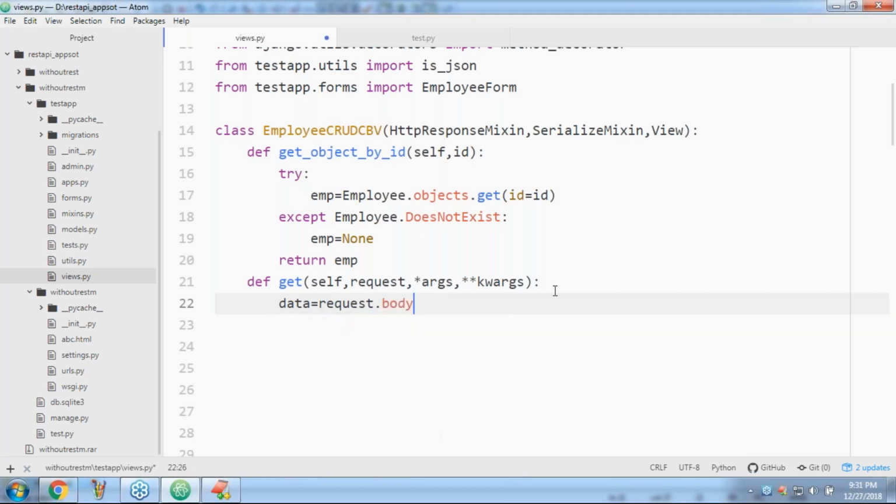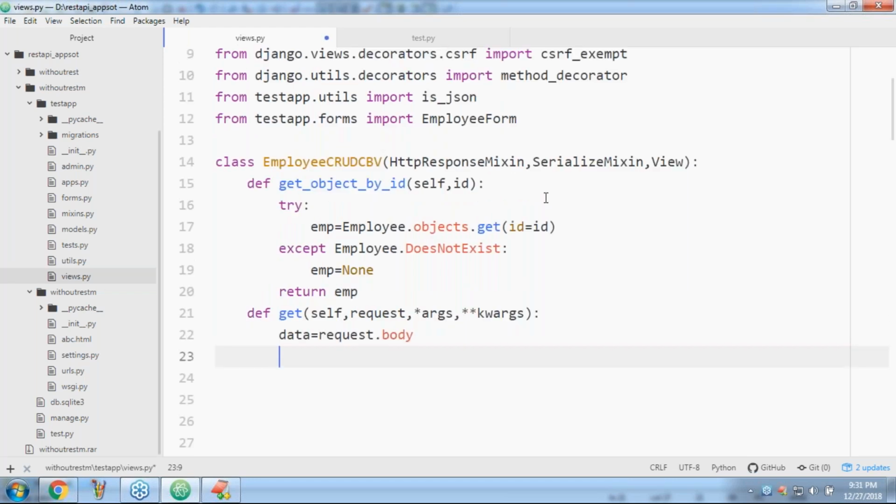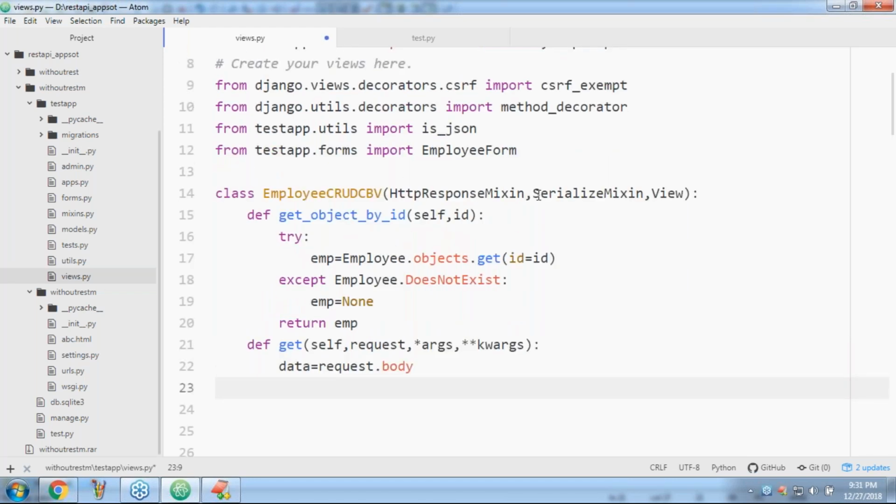Now I got the data. So first question, is it JSON data or not? If it is not JSON data, just simply provide a message: please provide valid JSON data only. Sir, is there any method to check whether it is valid JSON or not?